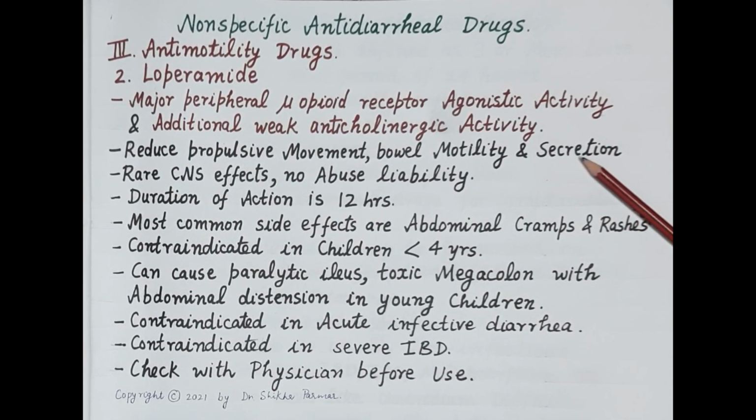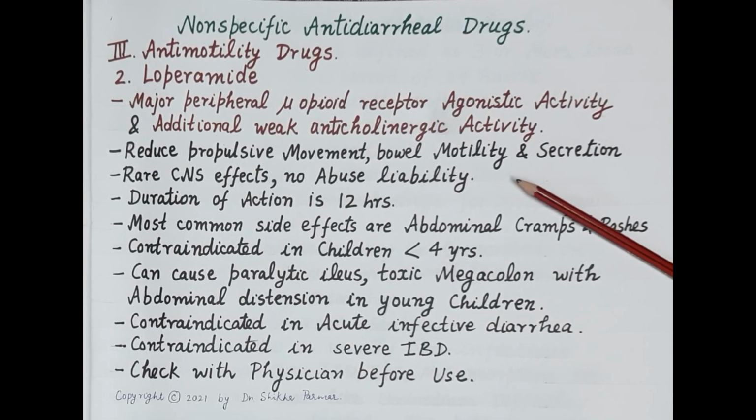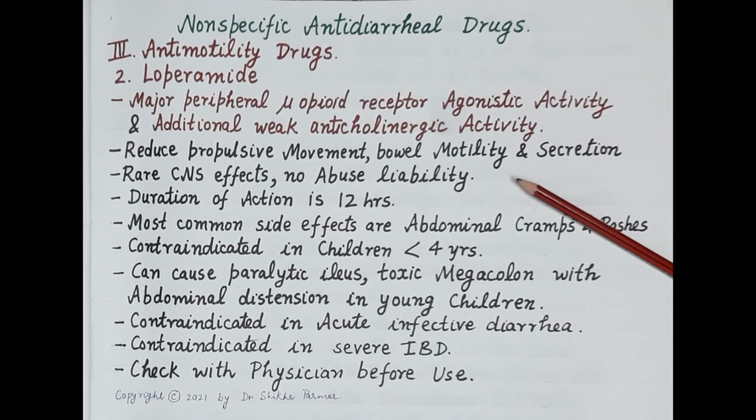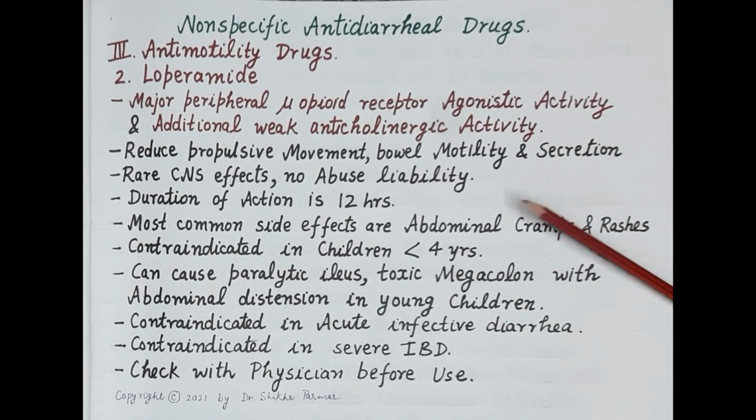By virtue of its anticholinergic activity, it inhibits secretion. It crosses the blood-brain barrier in negligible amounts and thus rarely produces central nervous system effects and shows no abuse liability. Its duration of action is 12 hours.